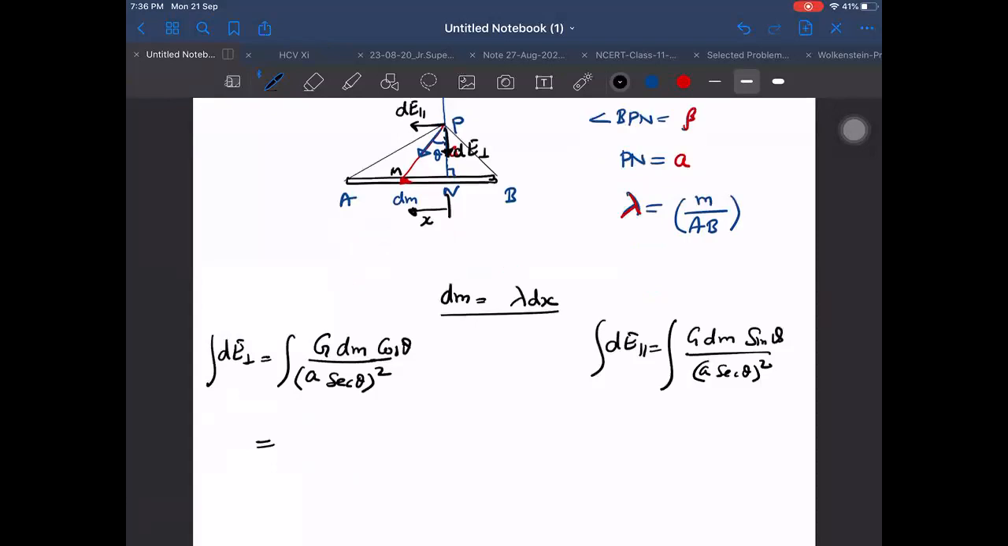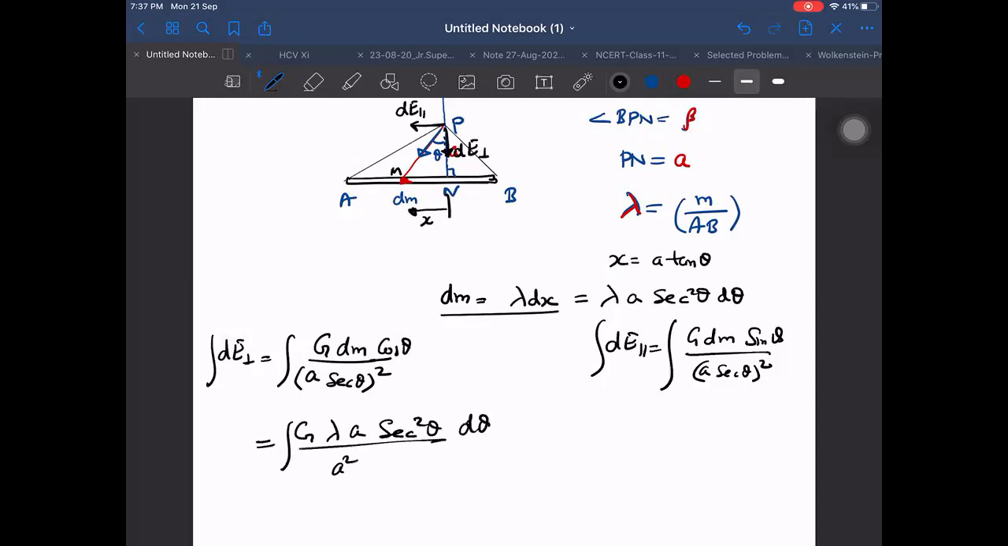dm can be written as lambda into dx. What is dx? x is equal to a tan theta. Then dx can be written as a secant square theta into d theta. Then I can write this as G into lambda into a secant square theta into d theta upon a square into secant square theta into cos theta. From here we can quickly tell the other thing also.